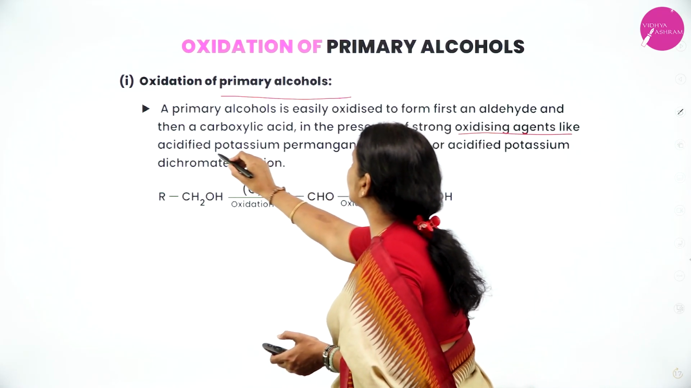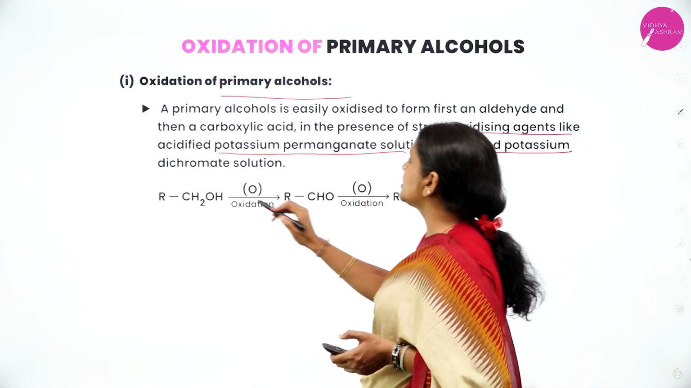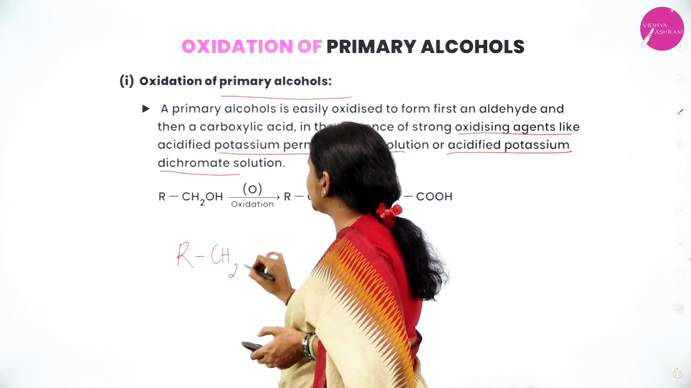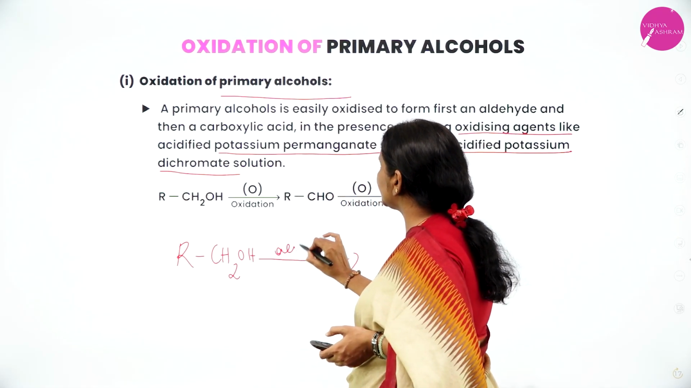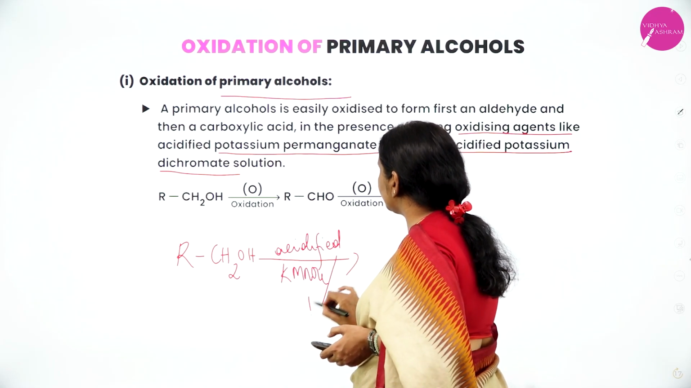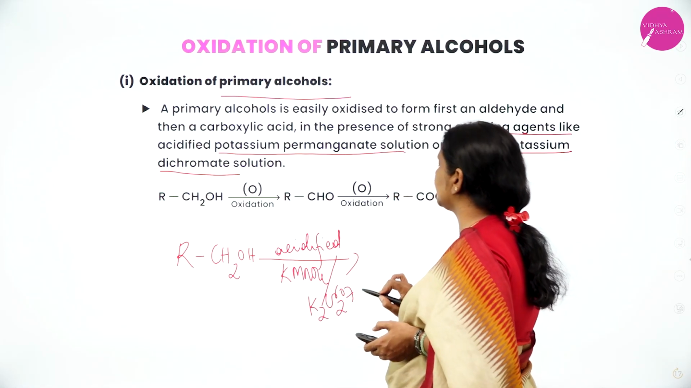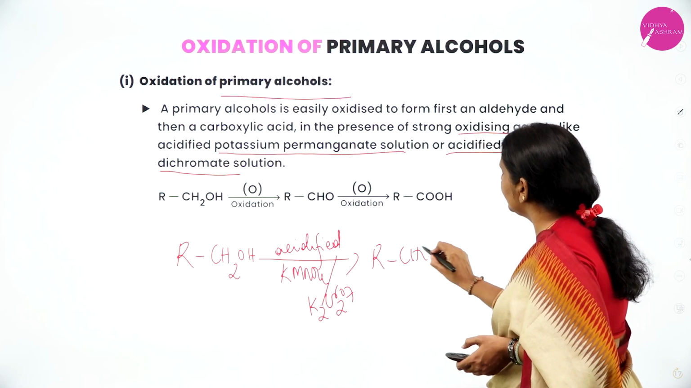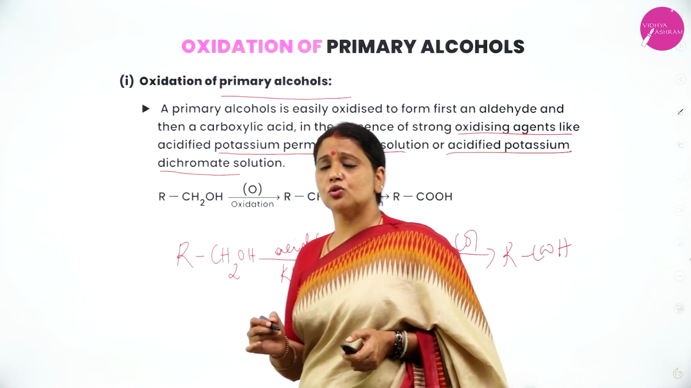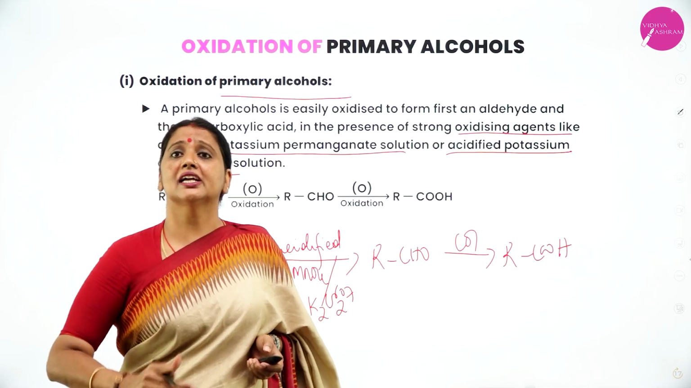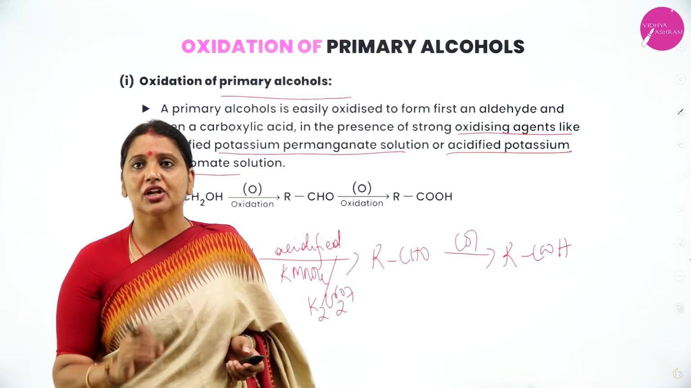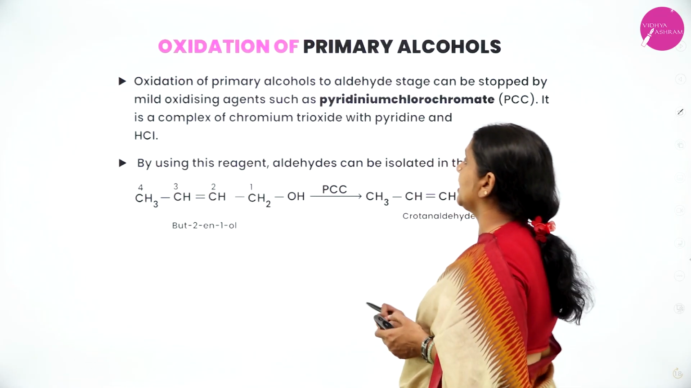Primary alcohol undergoes oxidation in the presence of strong oxidizing agent like acidified potassium dichromate or acidified potassium permanganate. What's the general formula of primary alcohol? RCH2OH. When they are heated with oxidizing agent, acidified potassium dichromate or acidified potassium permanganate, first they get oxidized to aldehyde, then it gets oxidized to carboxylic acid. Therefore, primary alcohols are easily oxidized to aldehyde, then to carboxylic acid in the presence of strong oxidizing agent like acidified potassium permanganate and acidified potassium dichromate.